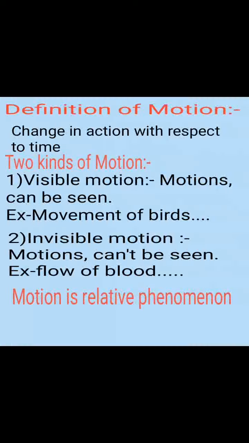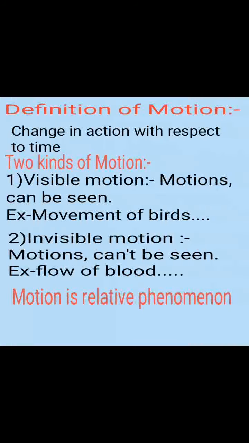Motion is a relative phenomenon. Let us see how. Consider A, B and C are three friends. A and B are sitting together in a moving train and C is on the platform of the station. With respect to C, A and B are moving forward. With respect to A and B, C is moving back. With respect to A, B is stationary. With respect to B, A is stationary. It shows that an object may appear to be moving for one person and stationary for another. It means that motion is a relative concept.